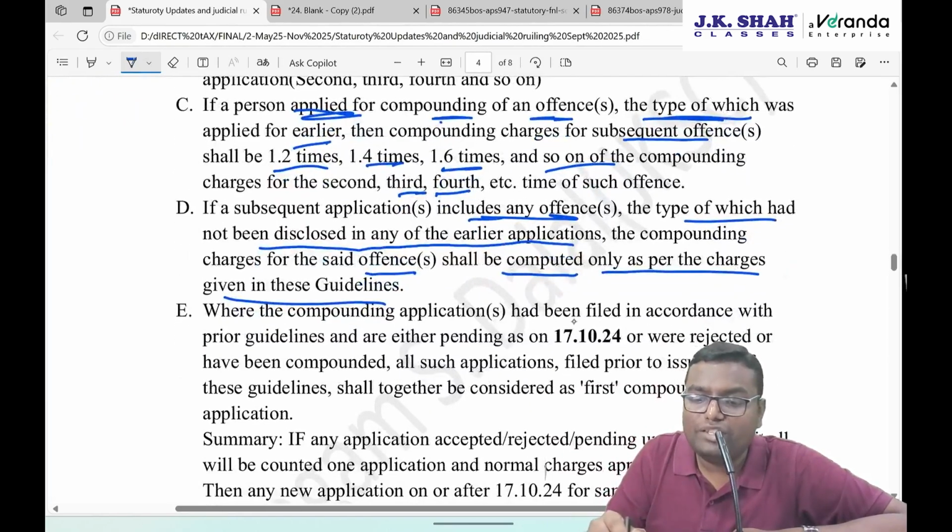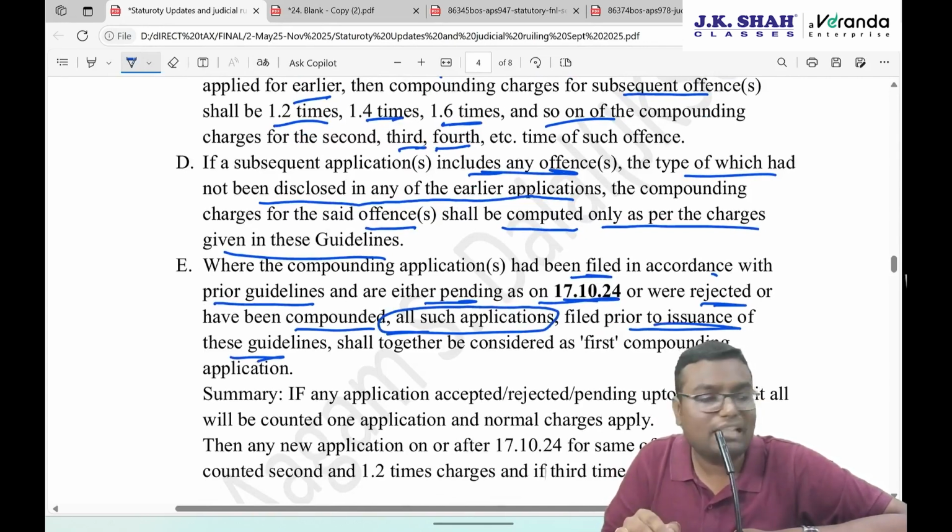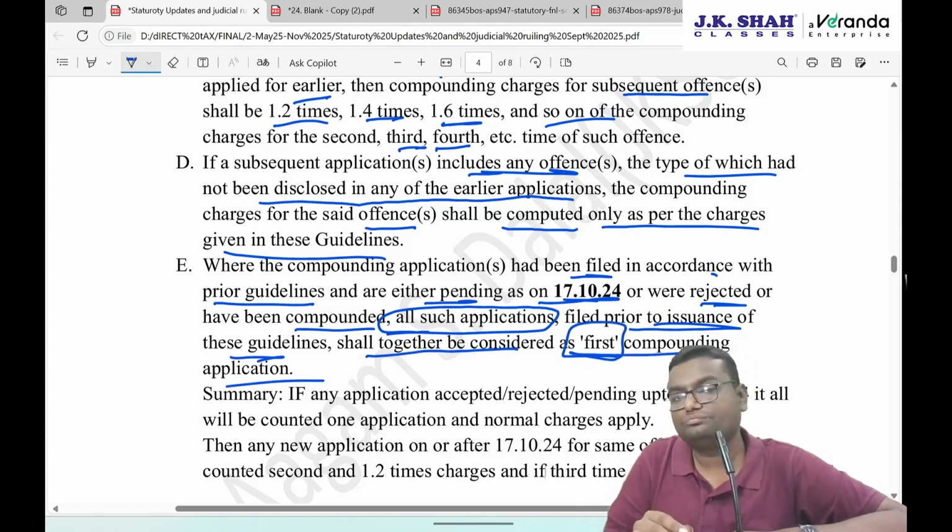Where the compounding application has been filed in accordance with the prior guideline, either pending on 17th October 24, or rejected, or compounded, all such applications filed prior to issuance of this revised guideline shall together be considered as the first compounding application.